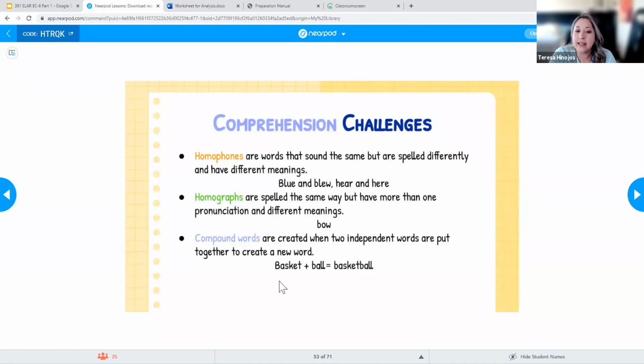So for example, when I take the word basketball, if a student is reading basketball for the first time, they may literally think of a basket, like an Easter egg basket, and they may be thinking of a ball, but they're not putting the two together to see that it's a basketball, like the one we played with. So these are all just things that are going to give our students problems when it comes time to decoding, which means that they're reading something and they're just trying to make sense of the words that they're reading.